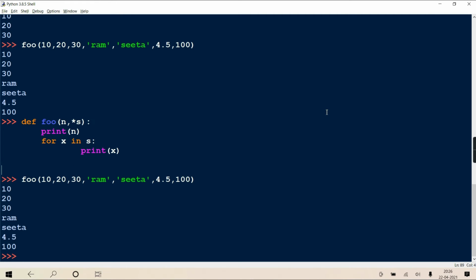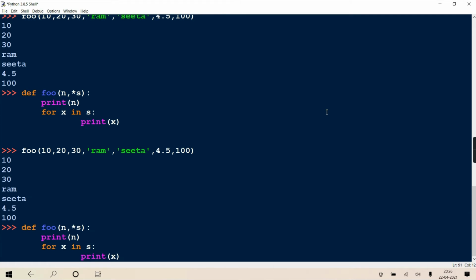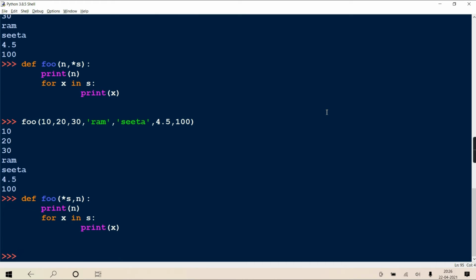But someone may say that while defining, I am passing one variable length and one positional, but first variable length and then positional. So will it work or no? So it will work, no doubt. But at the time of the call, how it will lead to confusion, and then how to overcome that, both I'll tell you. Okay? See here. Now I'm calling this function. Right? So many may think that it will take all these values except the last as a tuple, meaning it will pack all these values into a tuple.